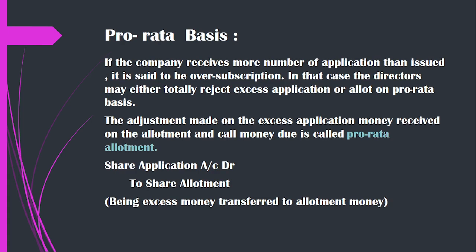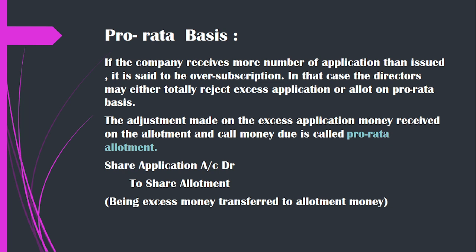Next is the allotment stage, where the company has to decide what type of allotment they are going to do. There are two types of subscription. One is under and one is over subscription. If the applications received are less than the issued applications, it is called under subscription. There the company will decide to allot for all applications. If the applications received are more than the number of applications issued, it is called oversubscription. In that case, the directors may either totally reject excess applications or allot on a pro rata basis.